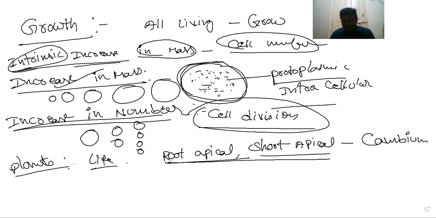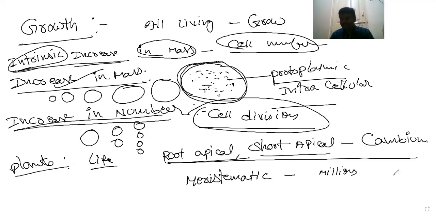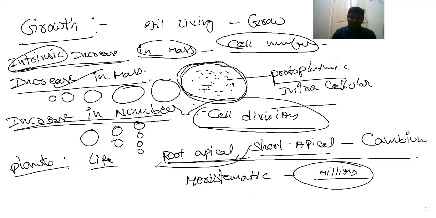So in all these three parts, a rapidly dividing tissue called meristematic tissue rapidly divides, redivides, and produces millions of cells. As a result of this production of millions of cells, the plant parts, root and shoot, increase in size.